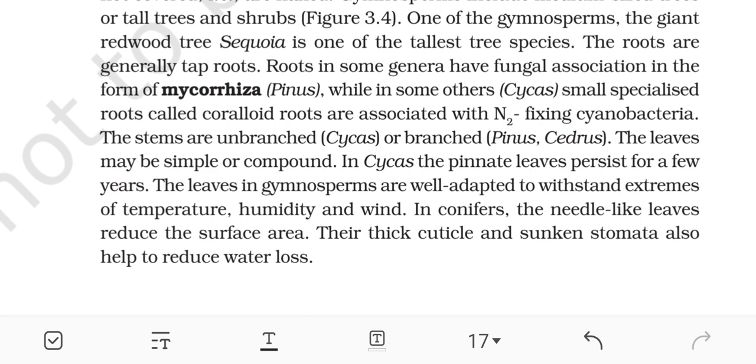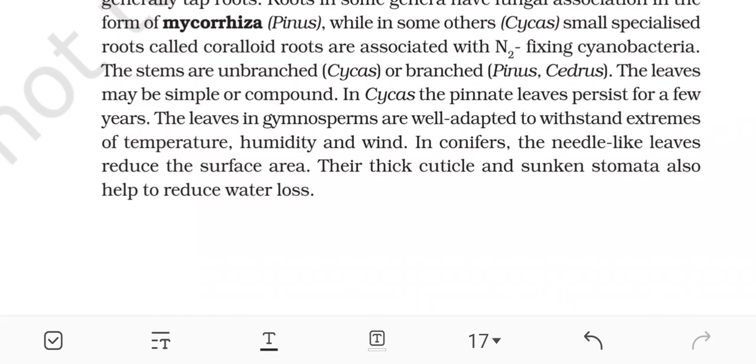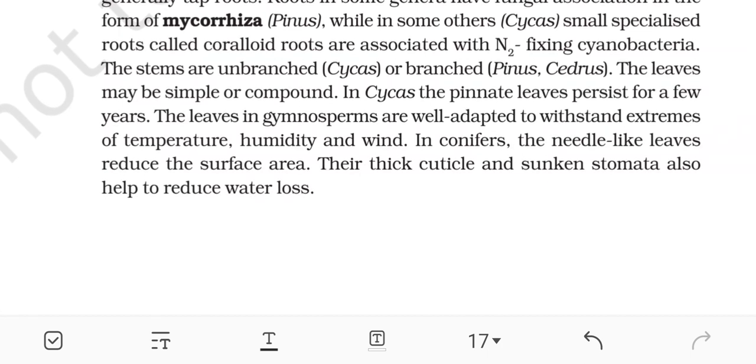The roots are generally tap roots. Roots in some genera have fungal association in the form of mycorrhiza, as in Pinus, while in some other cases, such as Cycas, small specialized roots called coralloid roots are associated with nitrogen-fixing cyanobacteria. The stems are unbranched, as in Cycas, or branched, as in Pinus and Cedrus. The leaves may be simple or compound. In Cycas, the pinnate leaves persist for a few years.